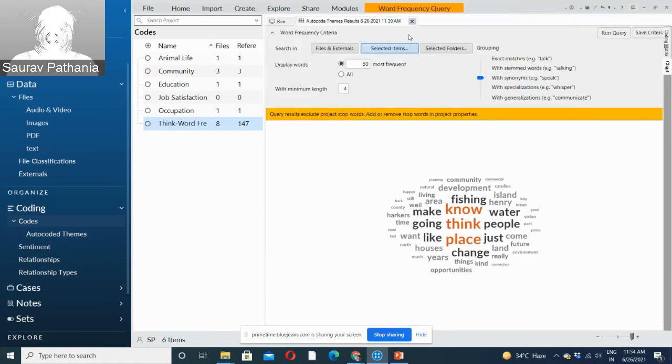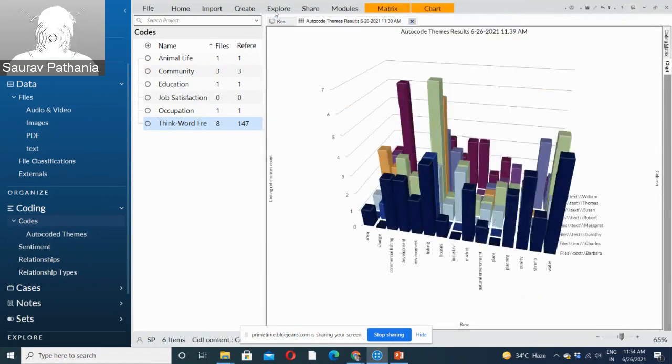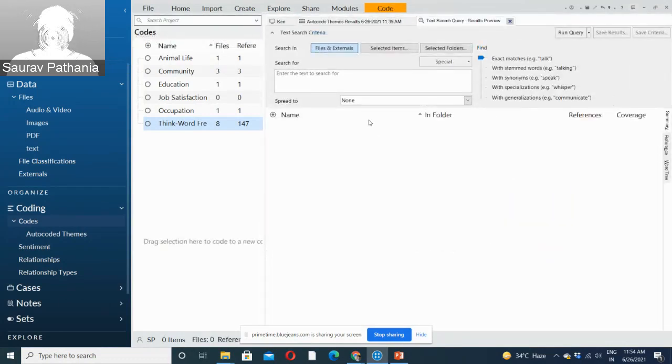Let me just show you the text search query. Most of the time we have certain keywords in our mind which we want to search in our data. We don't want to find similar words, but we want to see if a certain text, keyword or phrase is coming in our data. So let's look for the word fishing in our data.